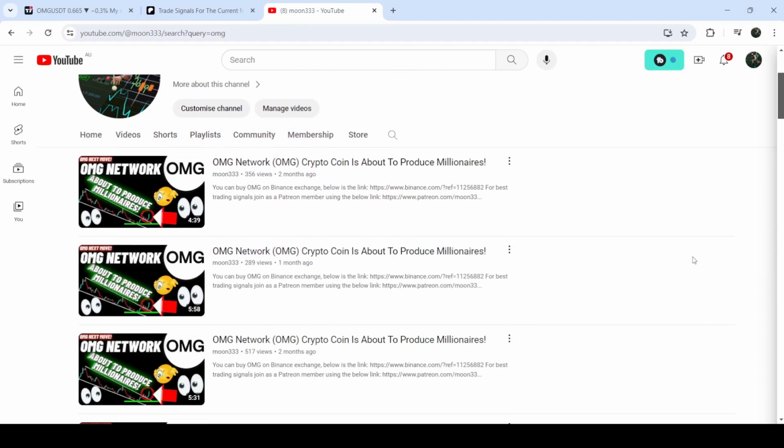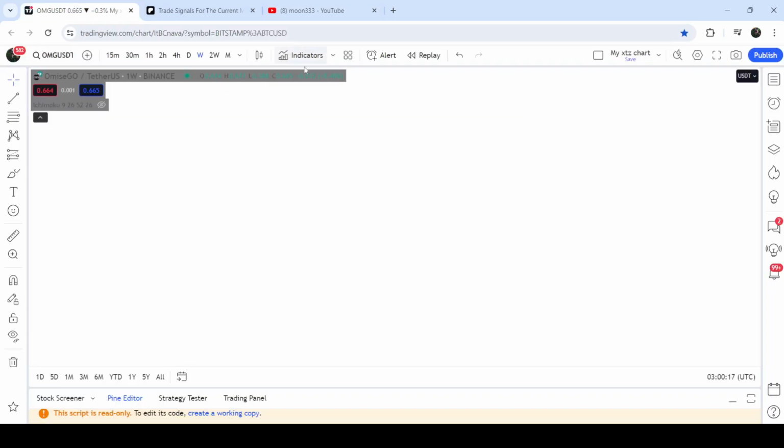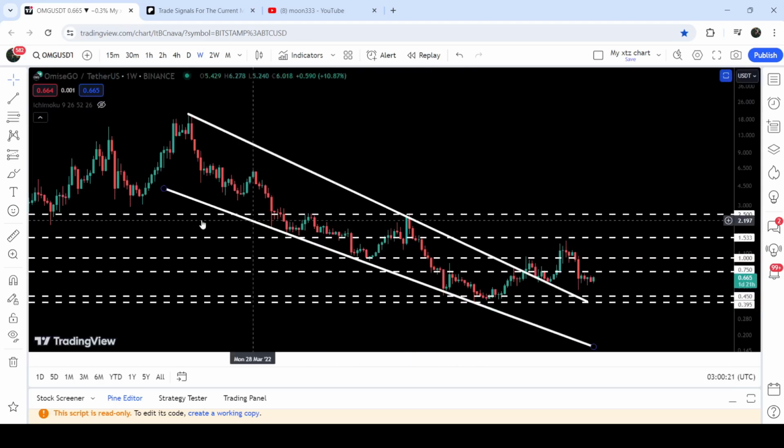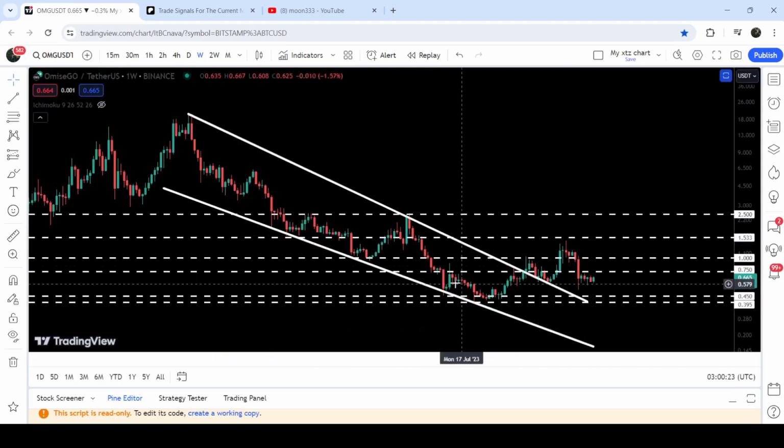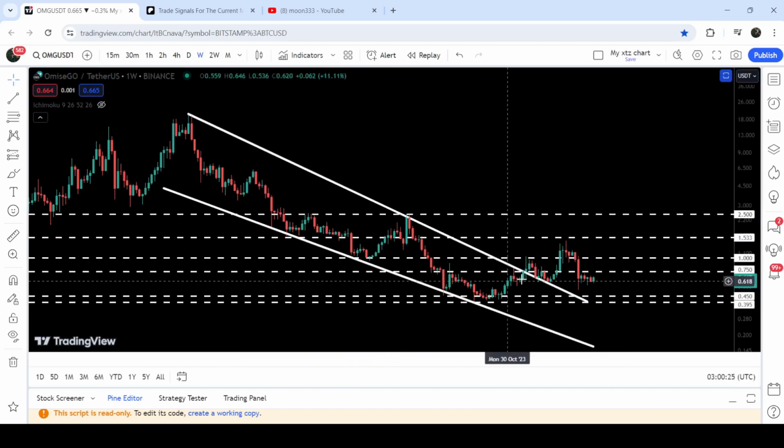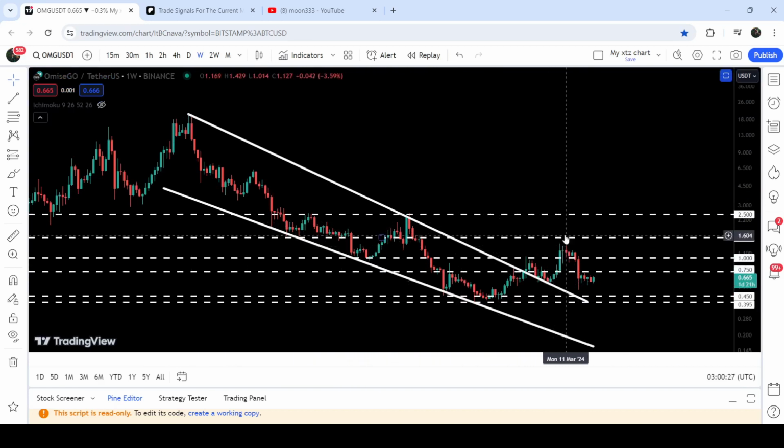As in my earlier videos, I have been showing you that OMG has broken out a quite long-term falling wedge pattern on the 7 days time frame chart. Now if we take a look at the live chart, you can see that after the breakout, the price went very close to the next resistance. It broke out this very big falling wedge pattern, went very close to this next long-term resistance of $1.53, but could not hit this resistance.